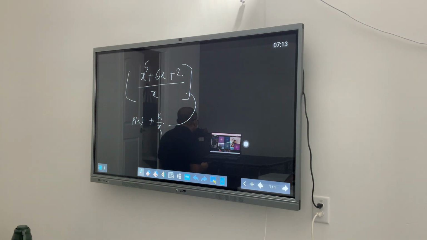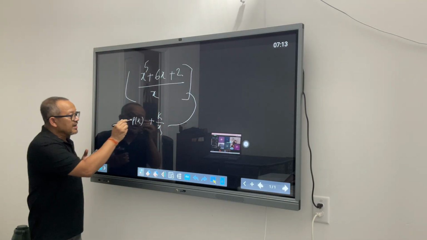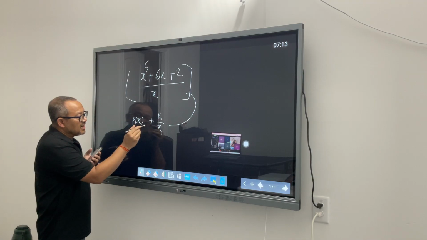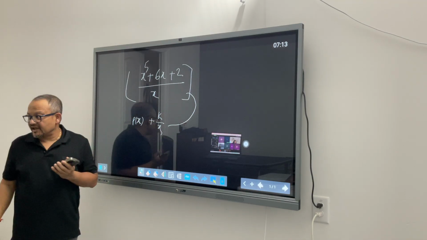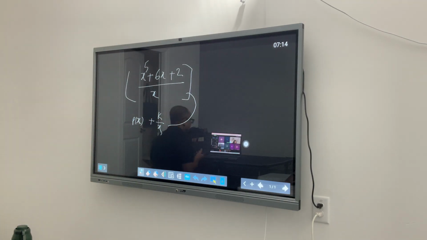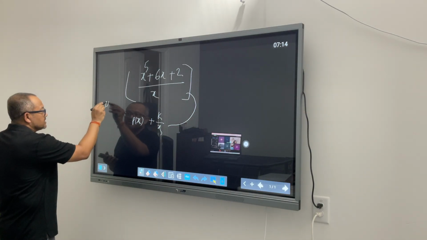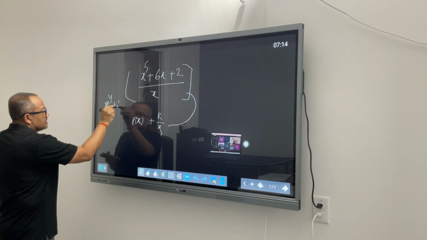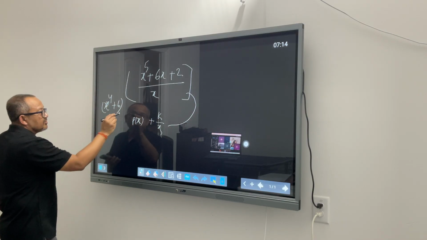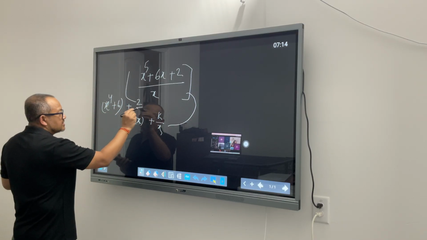Yes, Devas. P of x plus k by x. This is k. I don't know if I can simplify any further, but x to the power 4 plus 6 plus 2 by x.